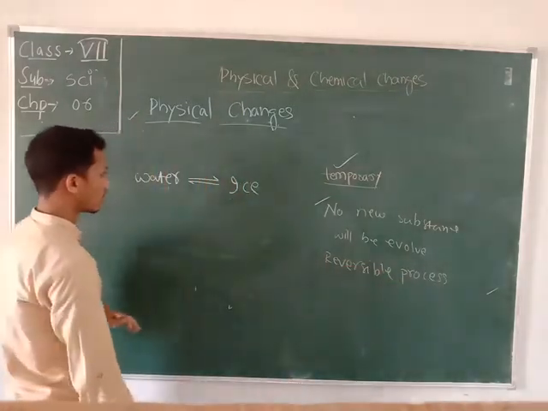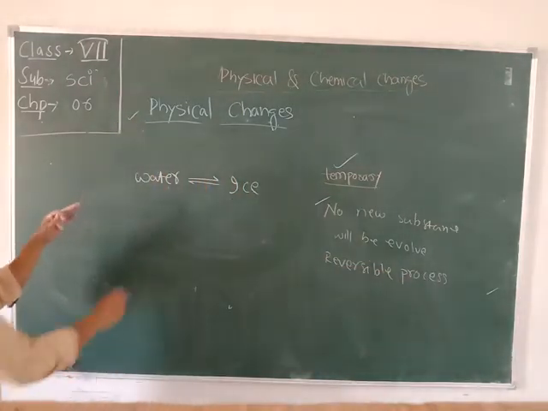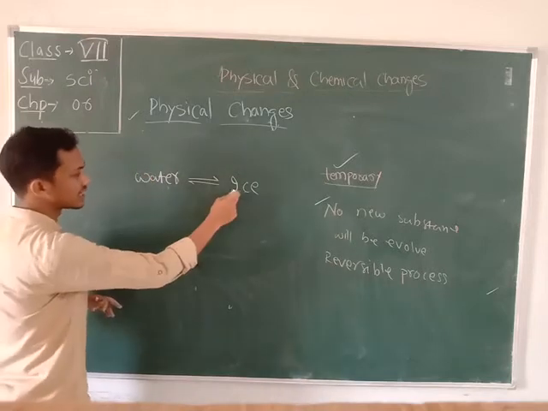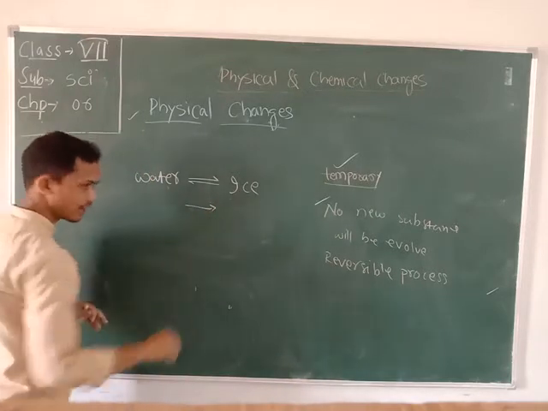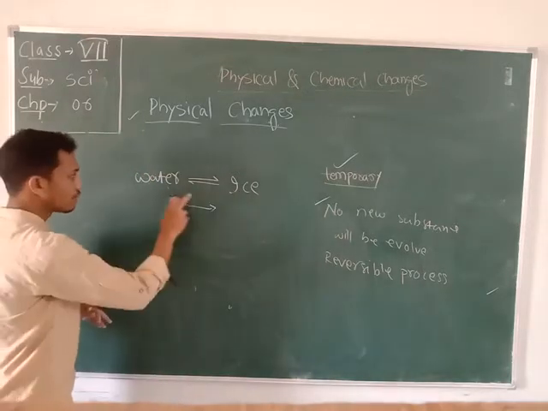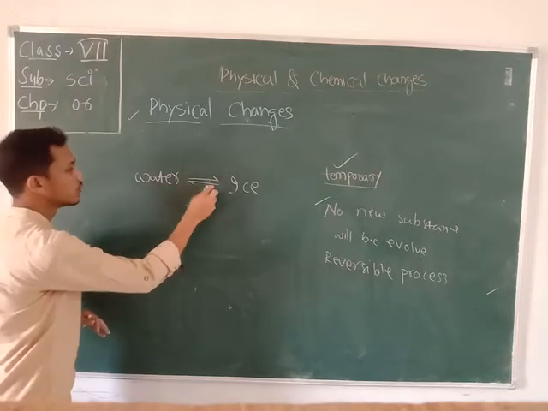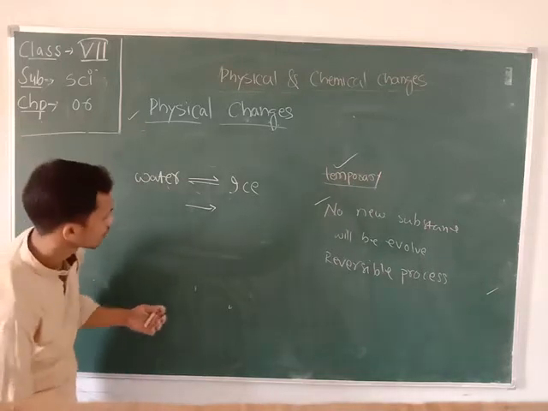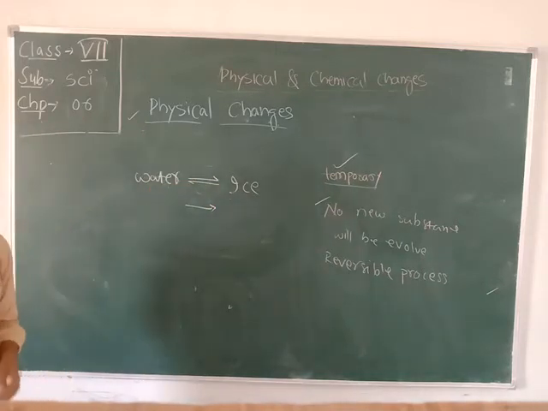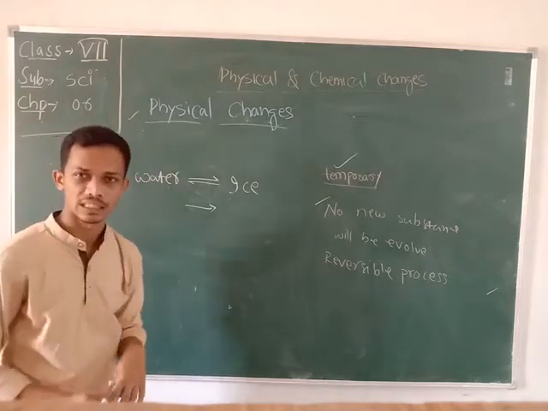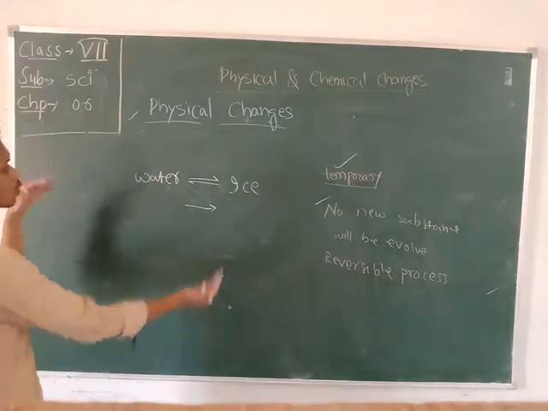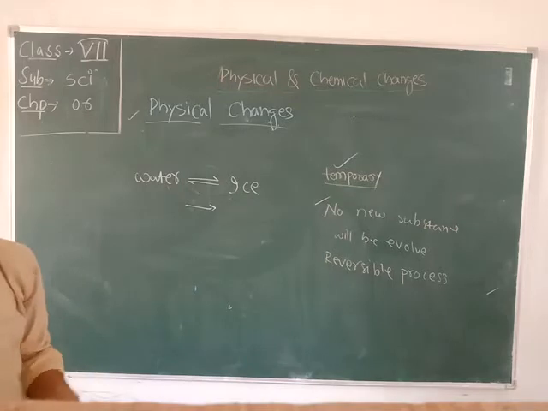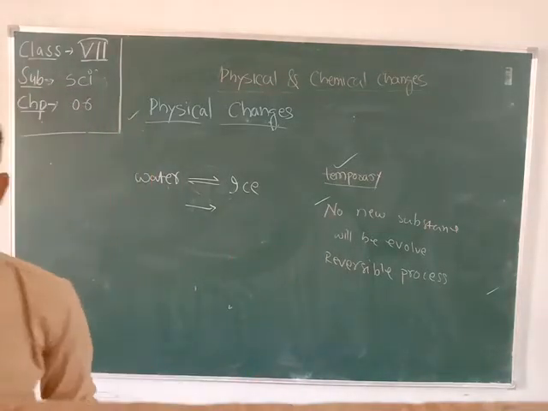If the water can only be changed into ice, we use a single arrow mark. Here the ice can also be turned into water, so we use a reversible mark, and this type of reaction is called a reversible reaction. And the physical changes are reversible changes, by which the substance is brought back to its original state.